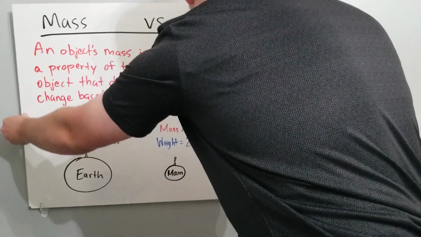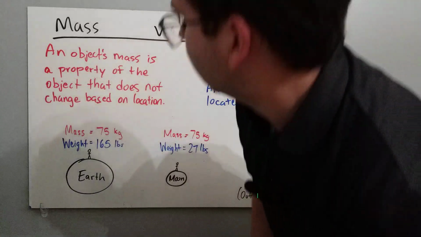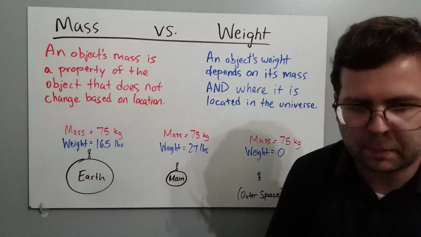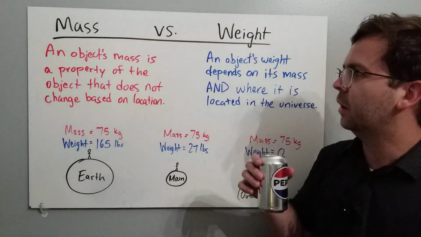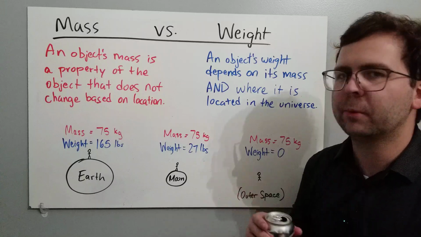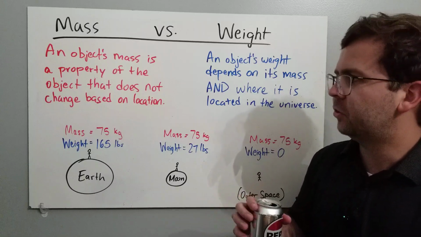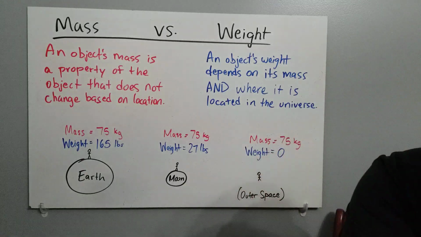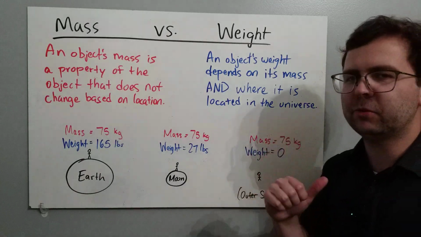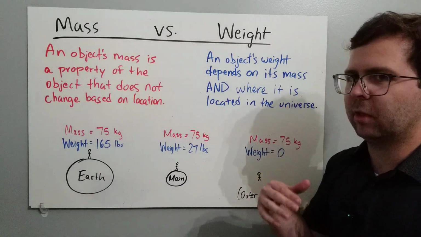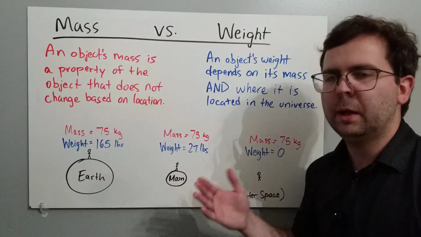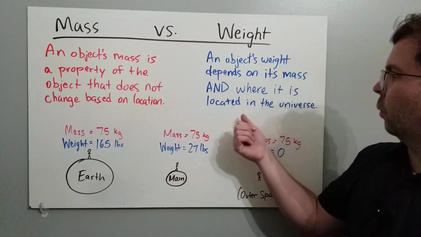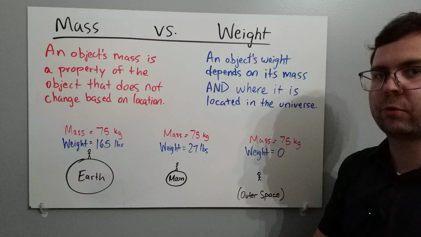Now, as a final way to try to illustrate this point, take a look at this here. So mass doesn't change, right? An object's mass is a property of the object that does not change based on location. Weight depends on the mass. So if you have a lot of mass, you also have a lot of weight, but it also depends on where it's located in the universe.